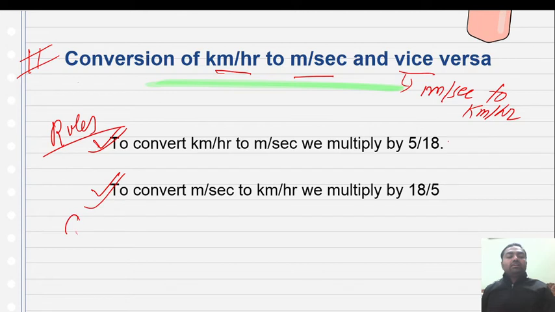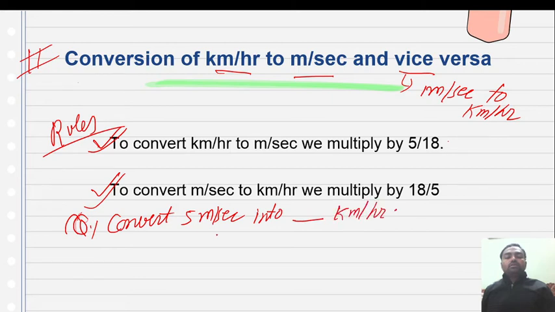For example, convert 5 meter per second into kilometer per hour. So it will follow the second rule. 5 into 18 by 5.